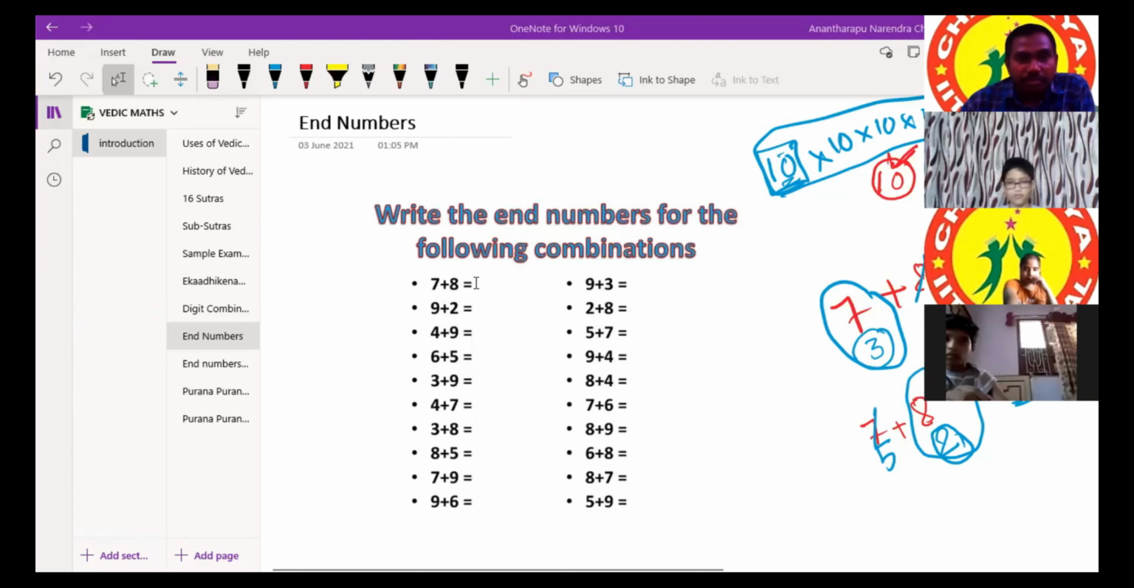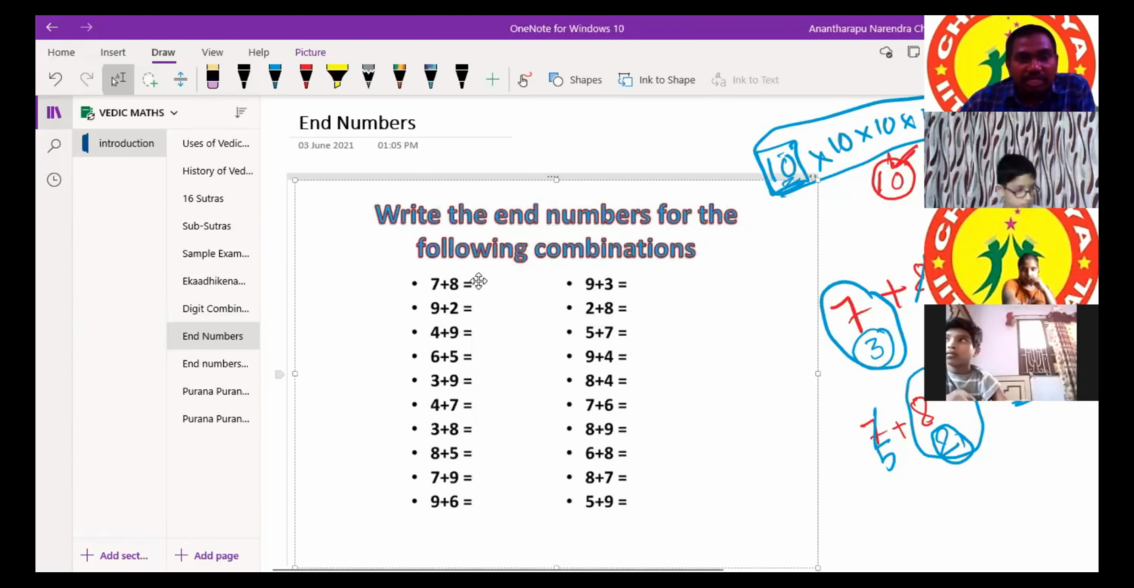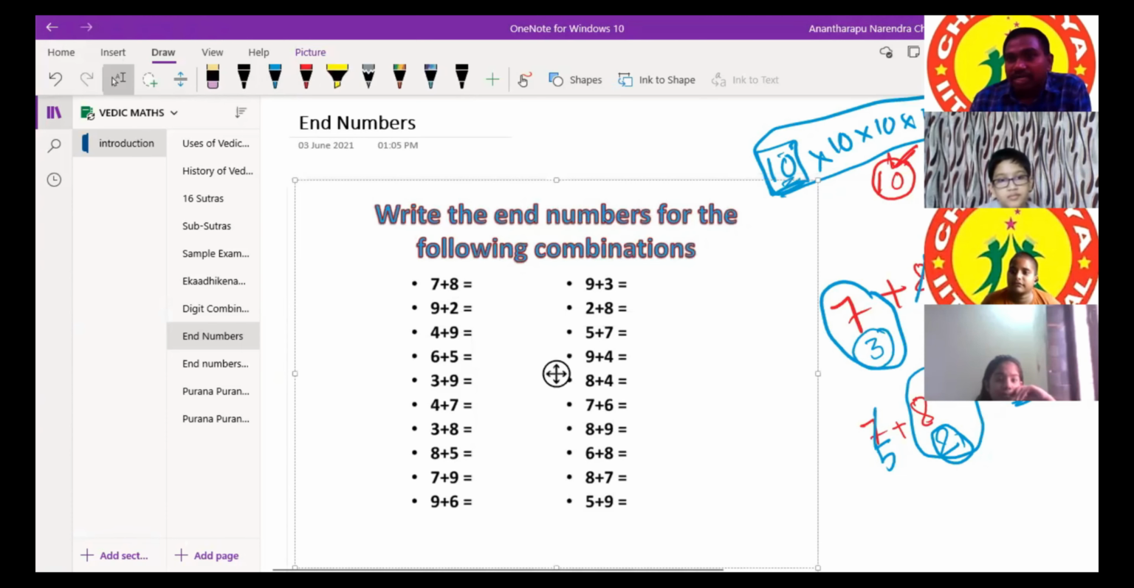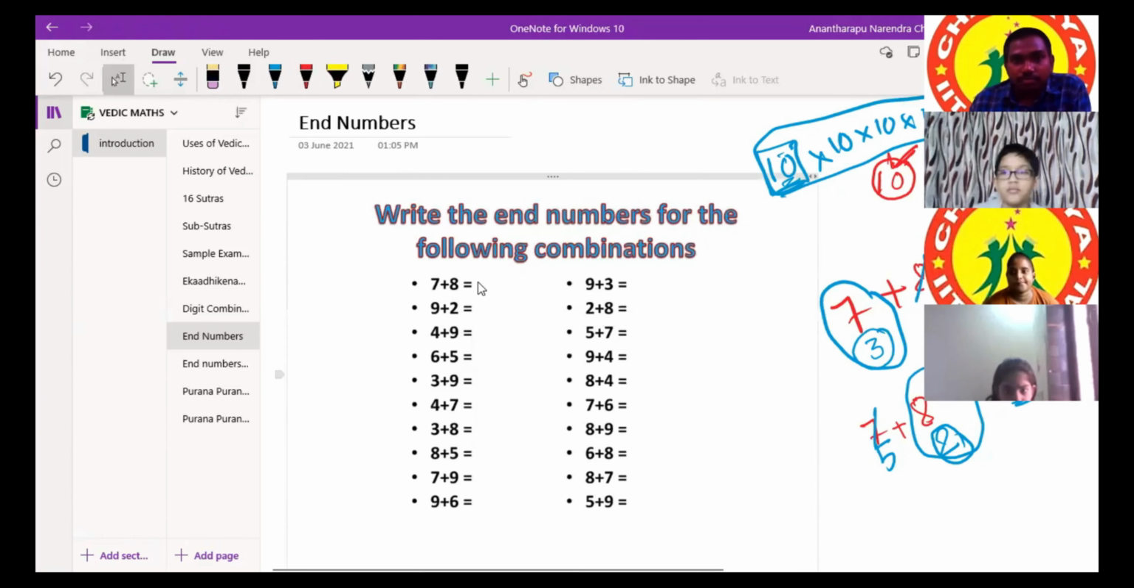Next is 7 plus 8. How much is it? We already derived it just now. Yes, sir. 7 plus 8 is 15. In that 15, what is the end number? 5. We'll write 5 here. Ignore all the other digits. Whatever the digits may be, ignore all of them. Simply take the last digit, that is the end digit.